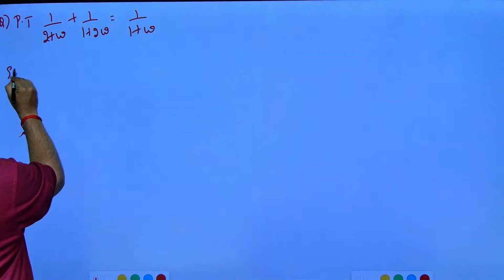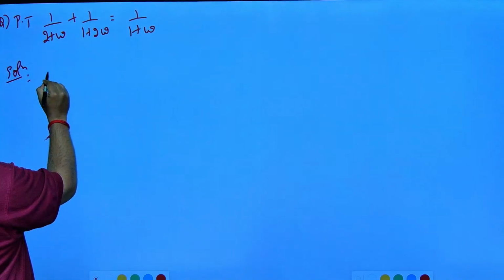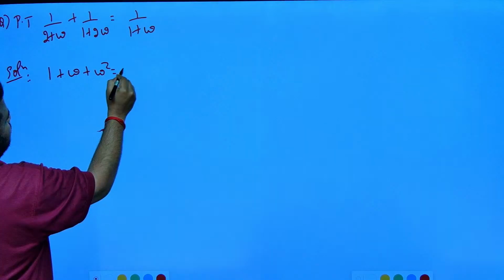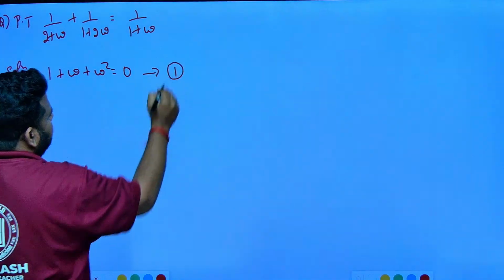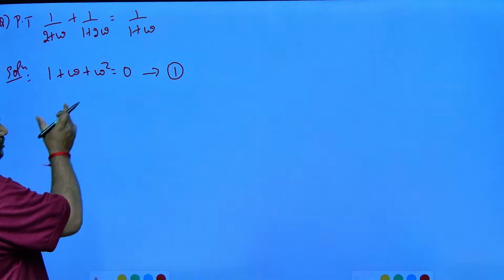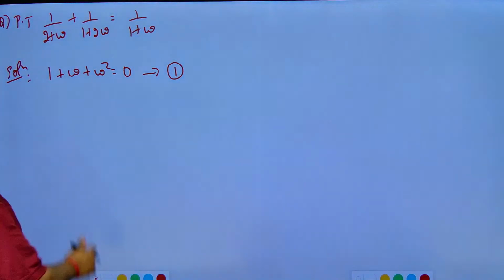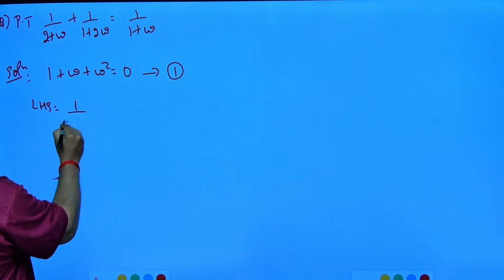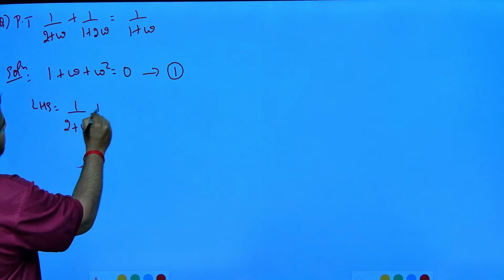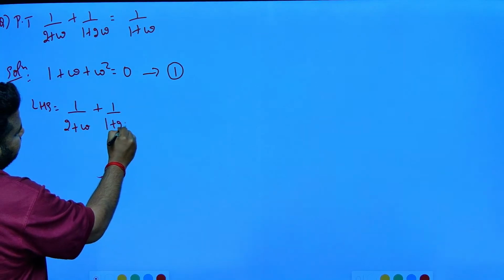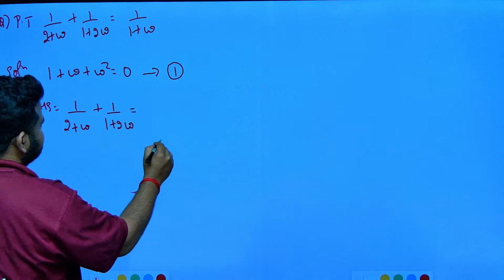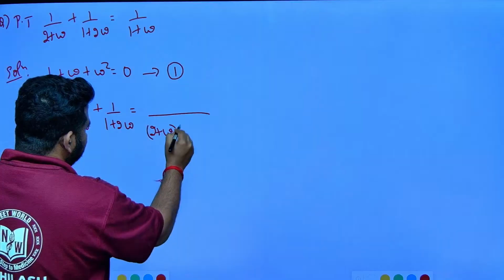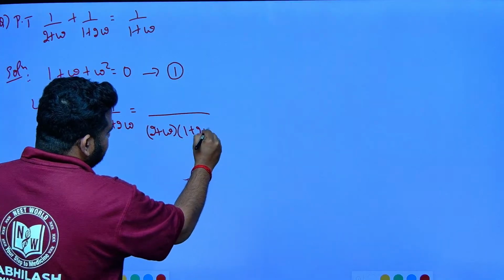Solution: first we know that 1, omega, omega square are the cube roots of unity, so 1 plus omega plus omega square is equal to 0. Let us take this as 1. The sum of the cube roots of unity will be equal to 0. Now let us take LHS. LHS is given as 1 by 2 plus omega plus 1 by 1 plus 2 omega. Now let us take LCM. LCM will be 2 plus omega into 1 plus 2 omega.